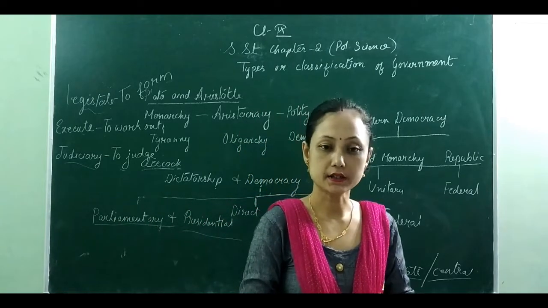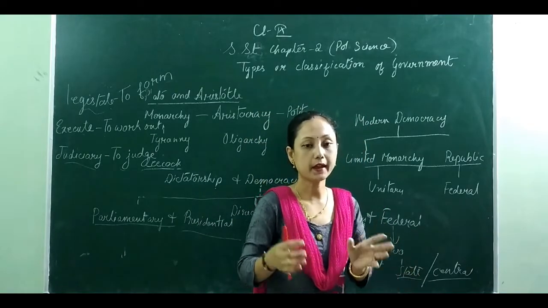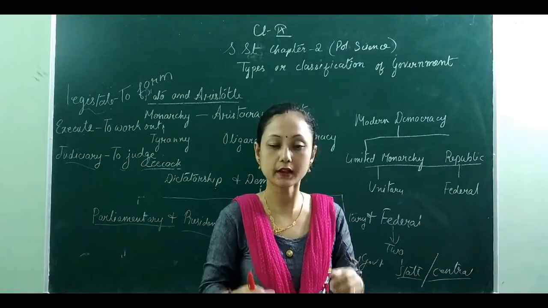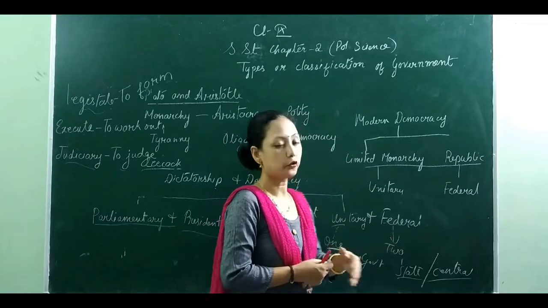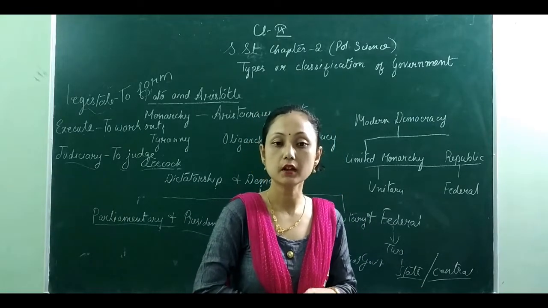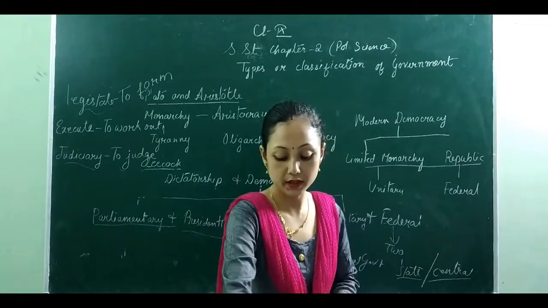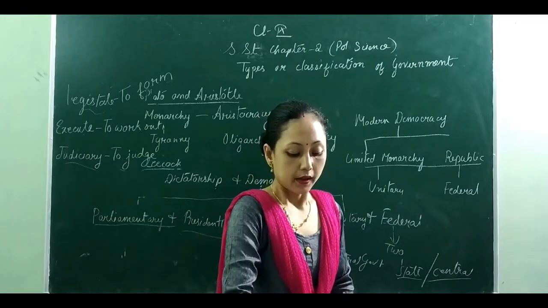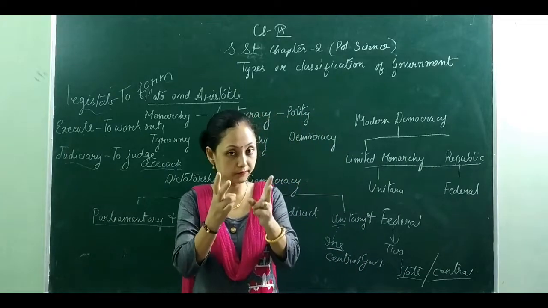Whereas we find that the constitution in a federal form of government is written also and unwritten also. It might be rigid and it might be flexible, which means it can be changed and sometimes it cannot be changed. And here in a federal form of government, as I told you before, a unitary form of government has a single citizenship, and a federal form of government has dual citizenship. Another one is the independent judiciary and all this and that. As we find, a federal form of government is having two forms of government.